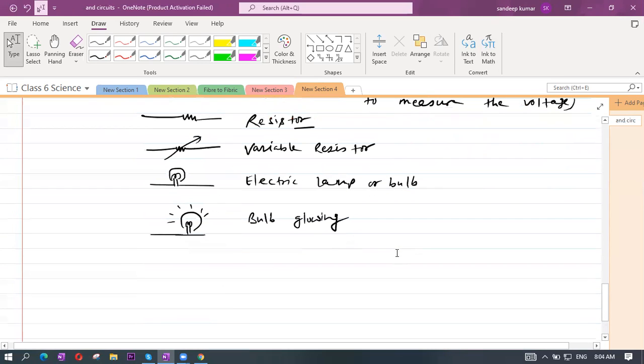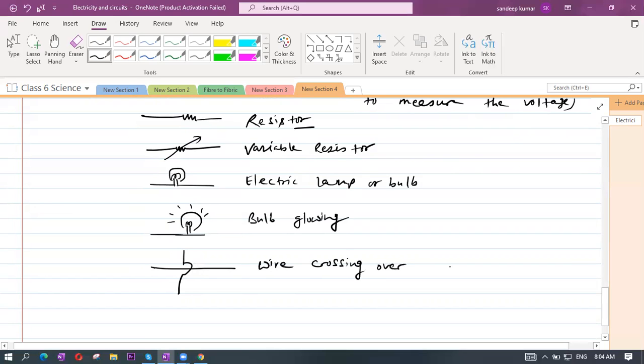Some more symbols we will take. If it is like this, it means a wire crossing over. One wire is passing, and another wire is passing, which is not touching. This is wire crossing over, crossing over each other.